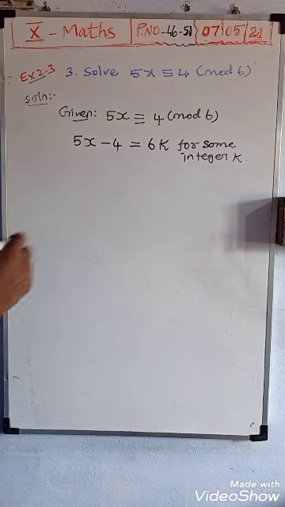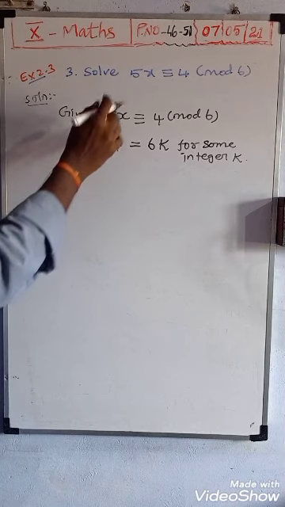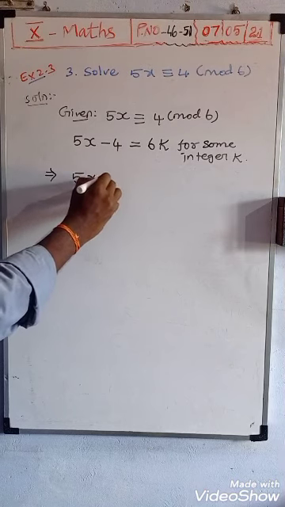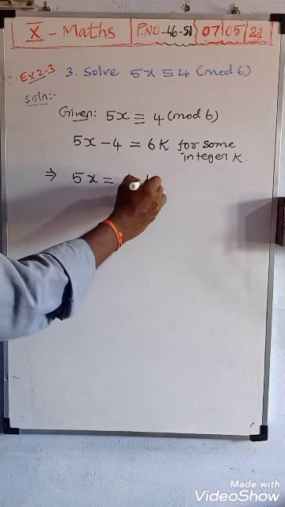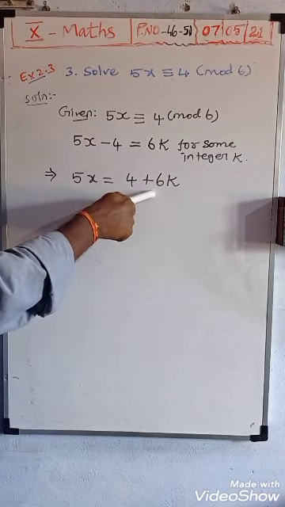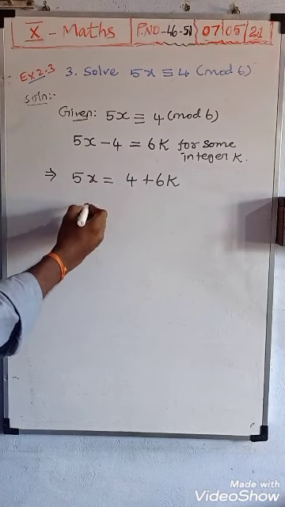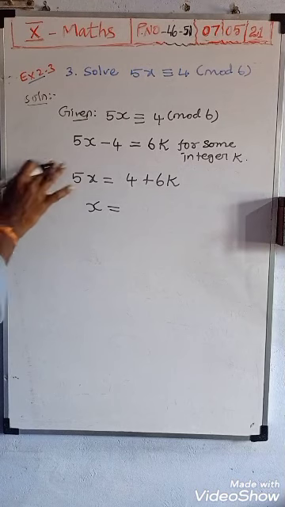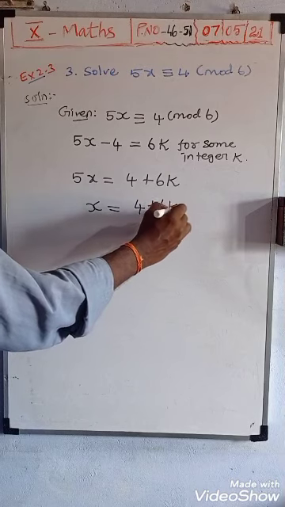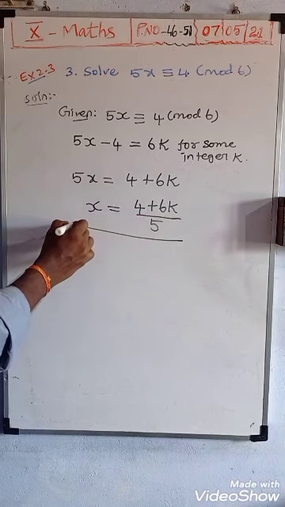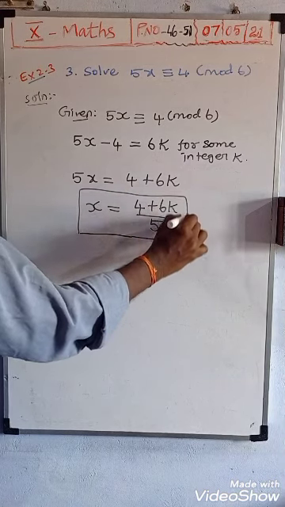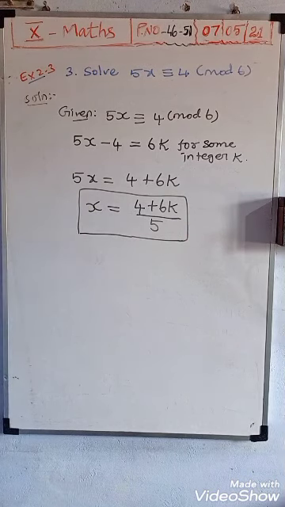Now you need the value of x only. Therefore we can write 5x is equal to minus 4 going to the other side as plus 4, plus 6k. We need the value of x, so x is equal to 4 plus 6k divided by 5, since multiplication by 5 on this side goes as division by 5. So now for the value of x, you give values to k.